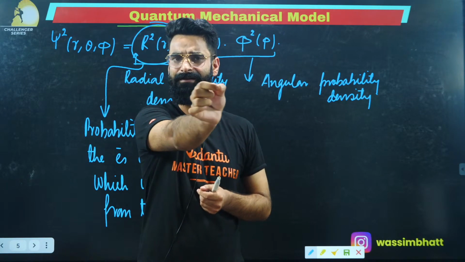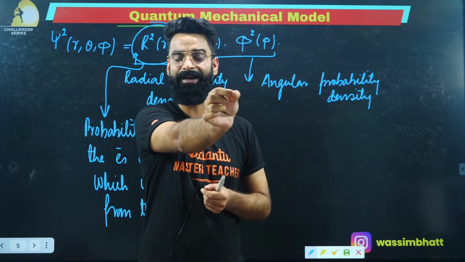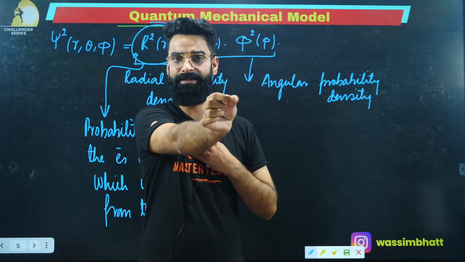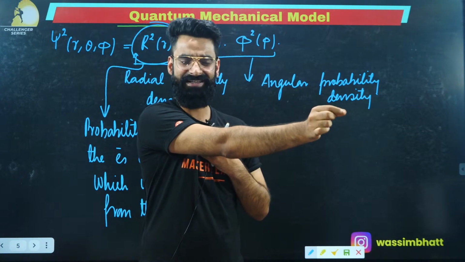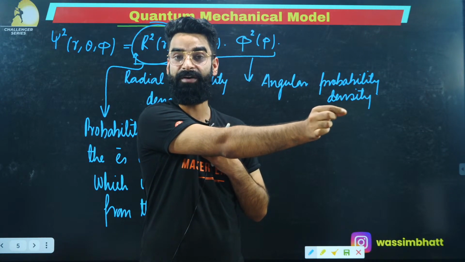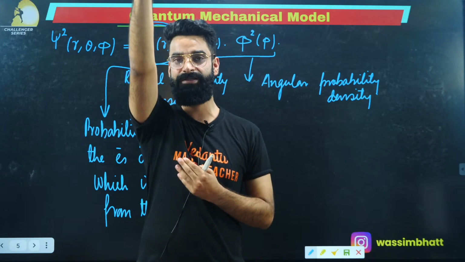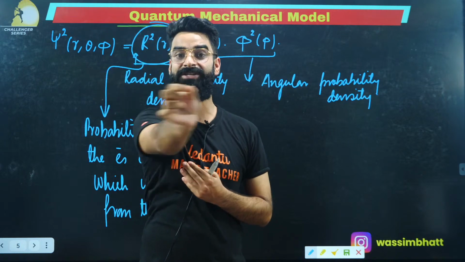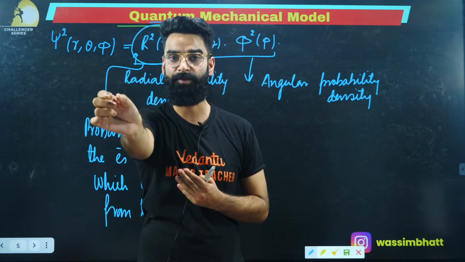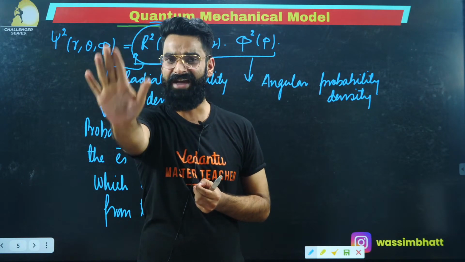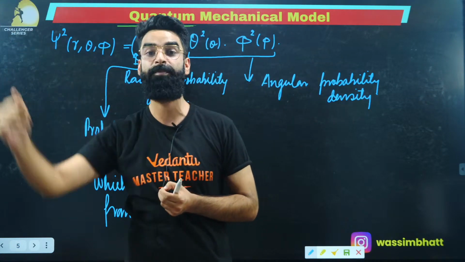I just changed theta. This point over here is again r distance apart from the nucleus. I'm changing the angle a bit more, so this point is also r distance apart from the nucleus. I'm taking the hand up over here, and this point is again r distance apart from the nucleus. So on changing the angles, what am I getting? I'm getting the probability of finding the electron at every point on the surface which is r distance apart from the nucleus.